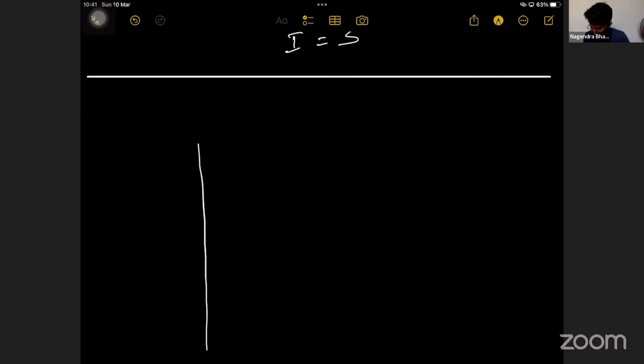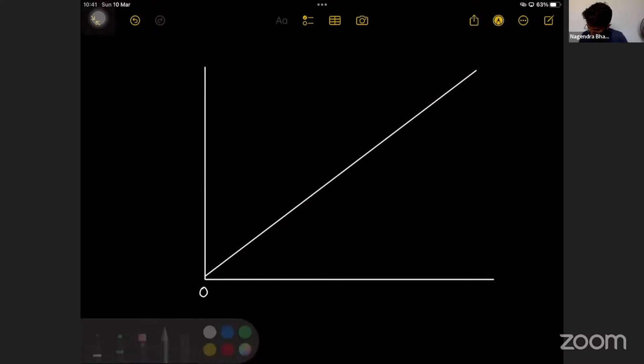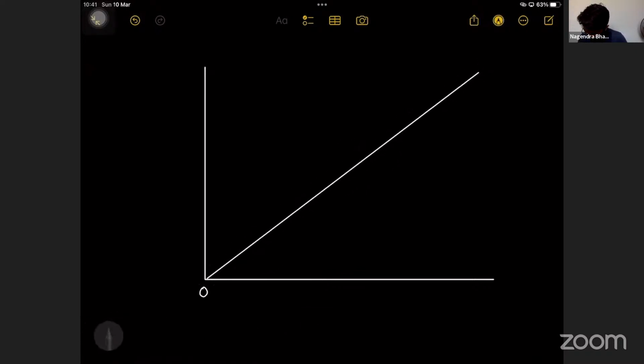So, in the graph, this is O and think that this is the 45-degree line. This is the 45-degree line.